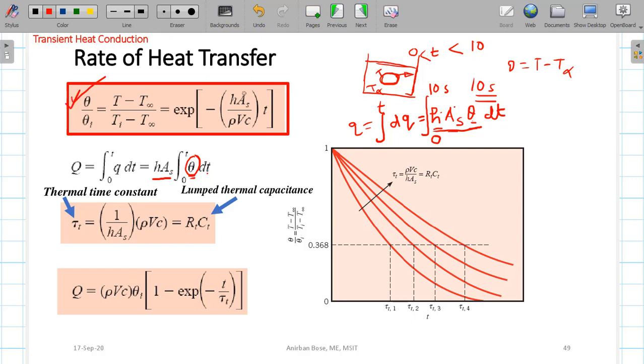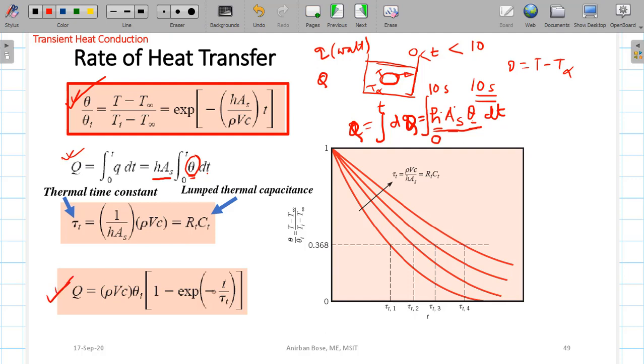If you put the value of theta here, you can do this integration and get the net energy transfer. Remember, this is capital Q, not small q, because by small q we indicate watts, the rate of transfer. Here it is the energy transferred in the form of heat. So if you do this integration, you will get this particular result.